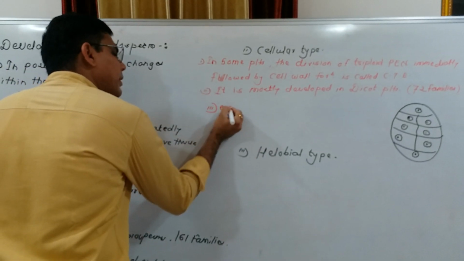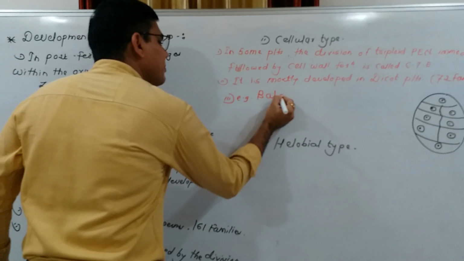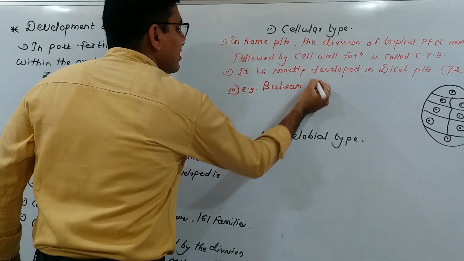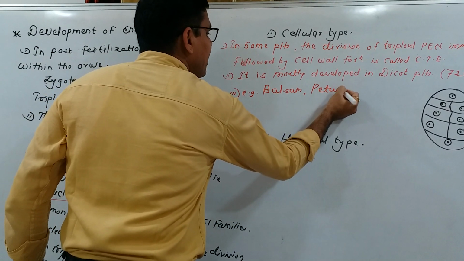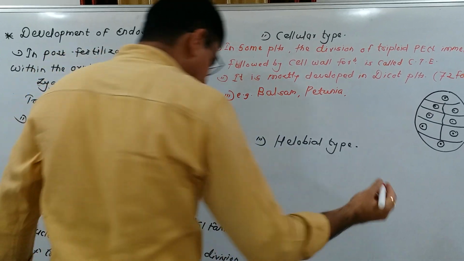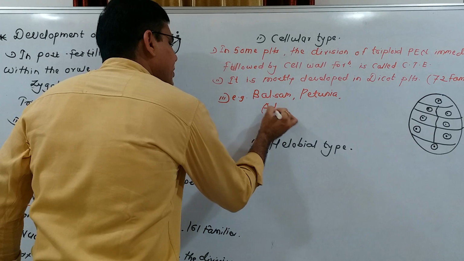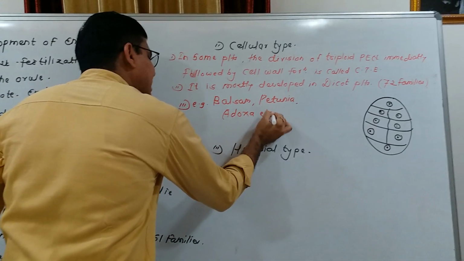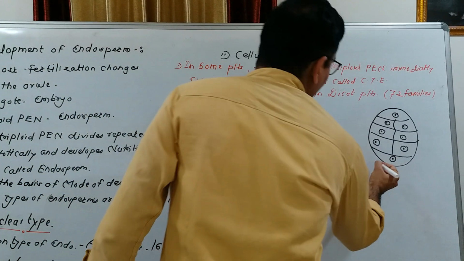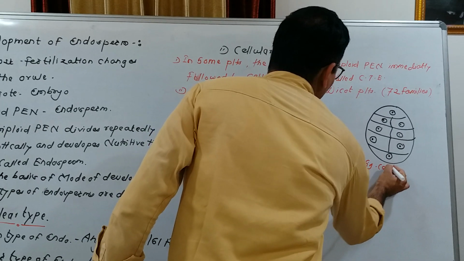For example, petunia and adoxa, etc. Okay, so this is the cellular type of endosperm.